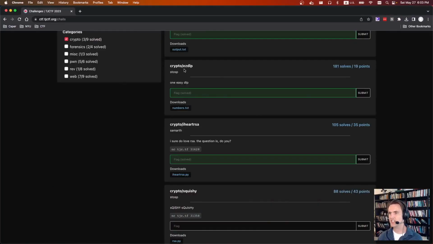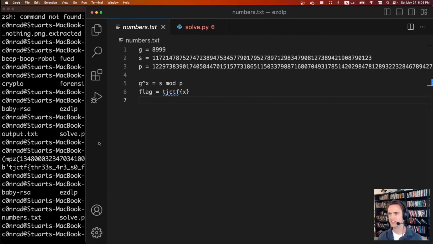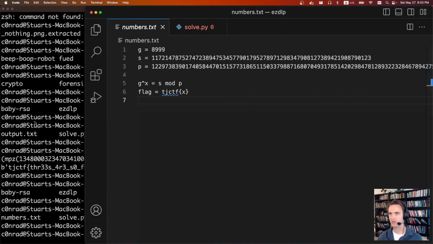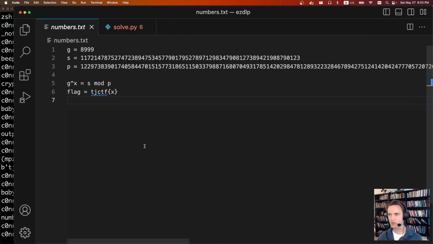The next challenge is crypto ezdlp. It says ezdlp, and we're just given numbers.txt. So if we open that up, we can see we have a g, s, and p. It's calculating g to the x equals s mod p, and the flag is just x. So this is a discrete log problem.